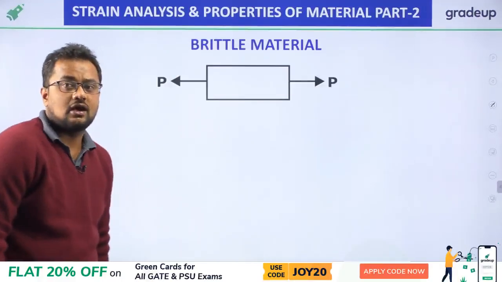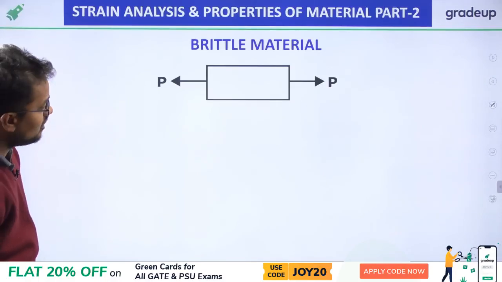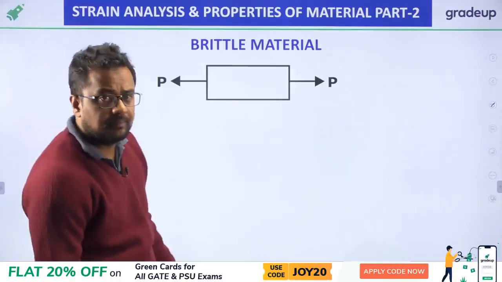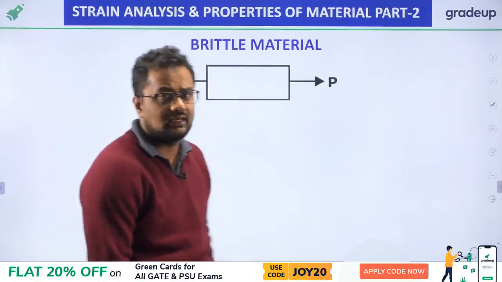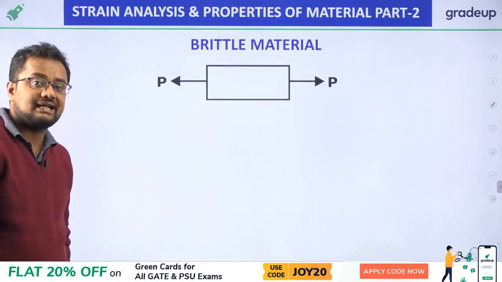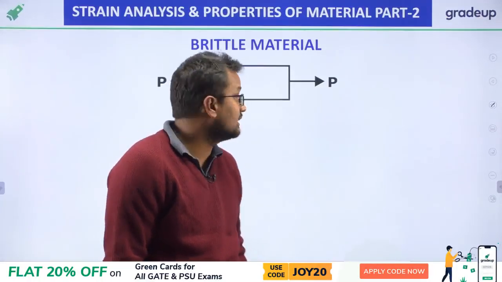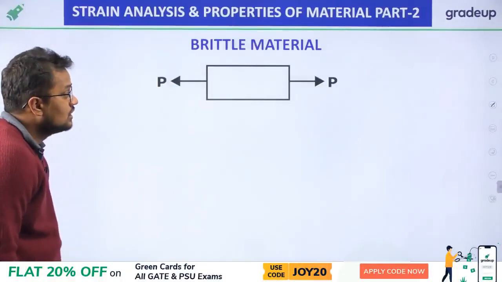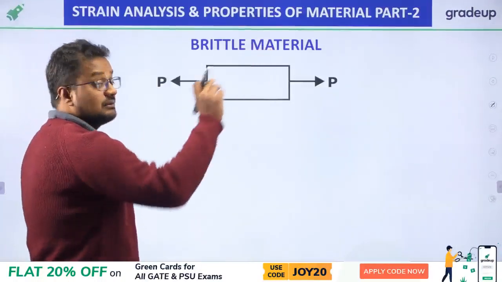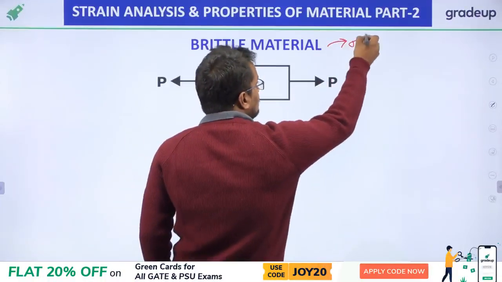Now this is a brittle material, and first of all I am taking a tensile load P acting on it. I want to know what the failure pattern of this brittle material is after applying the P force. Brittle material, as we all know, generally fails in normal stress, which we denote with sigma.